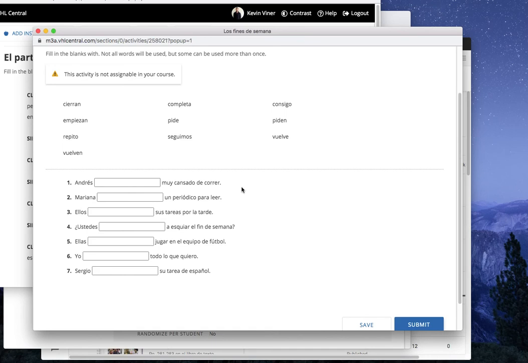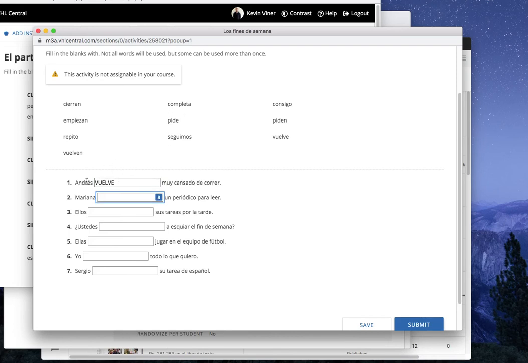Pause it. And we're back. What verb makes sense here? The only verb that really makes sense here is vuelve. He returns. He comes back very tired after running, right? It's the only verb that makes sense here.